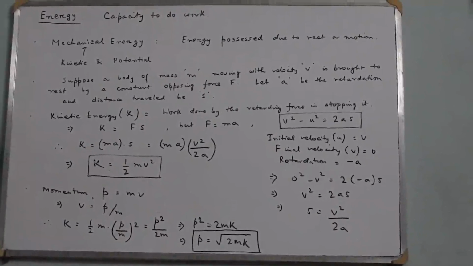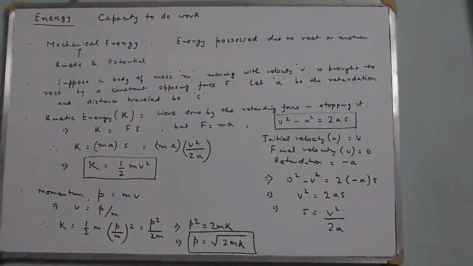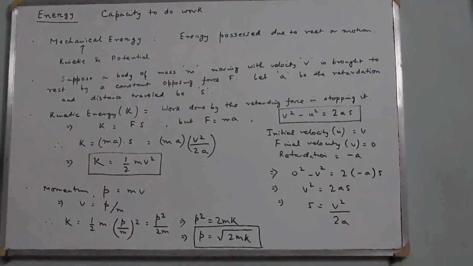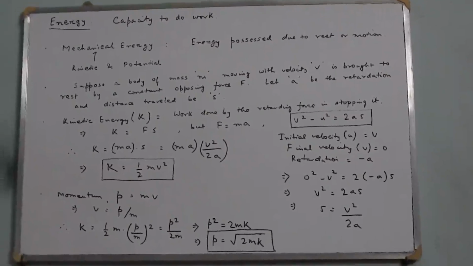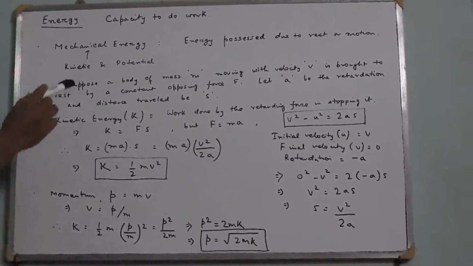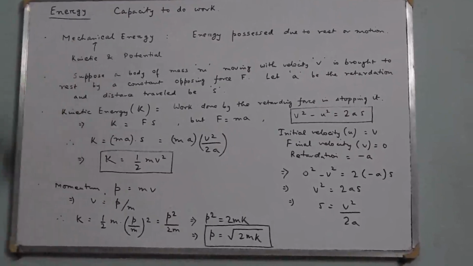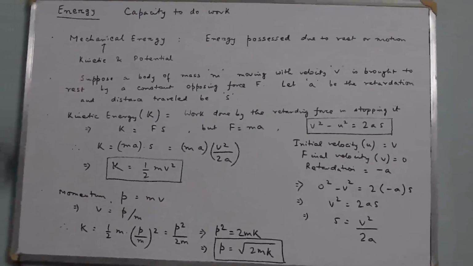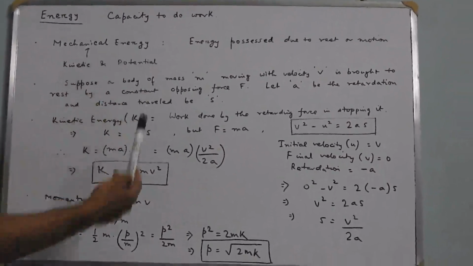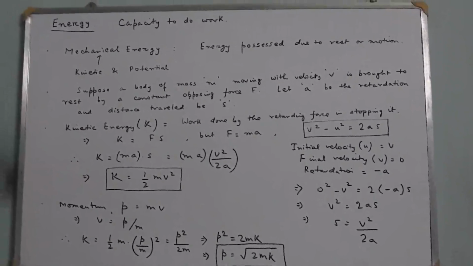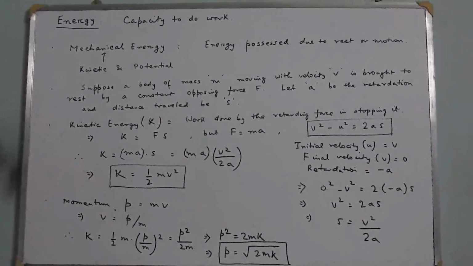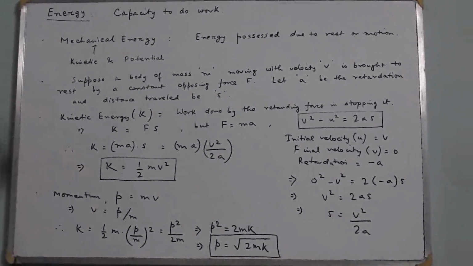Energy is of different forms. At present, we shall discuss mechanical energy, and we know that mechanical energy is either kinetic or potential. Mechanical energy is the energy that the body possesses by virtue of its state of rest or its state of motion.